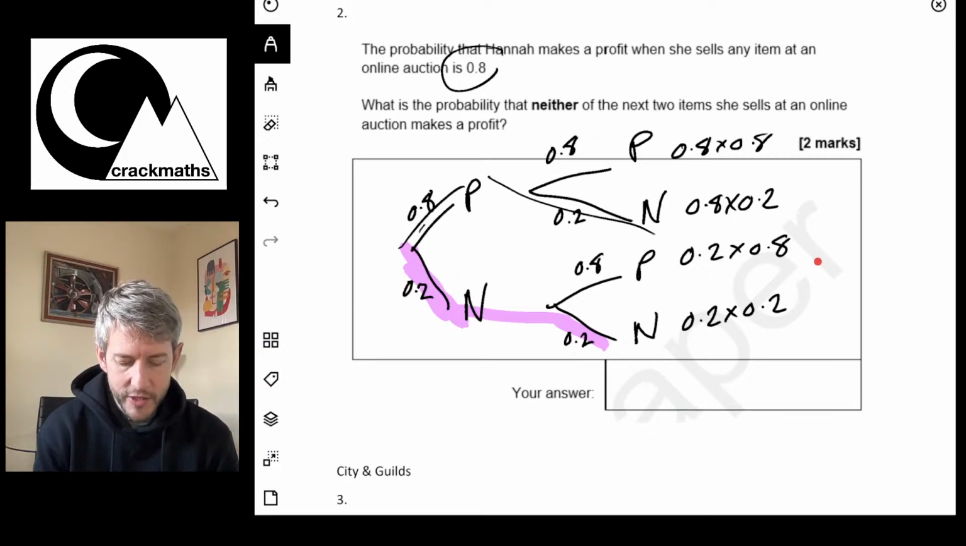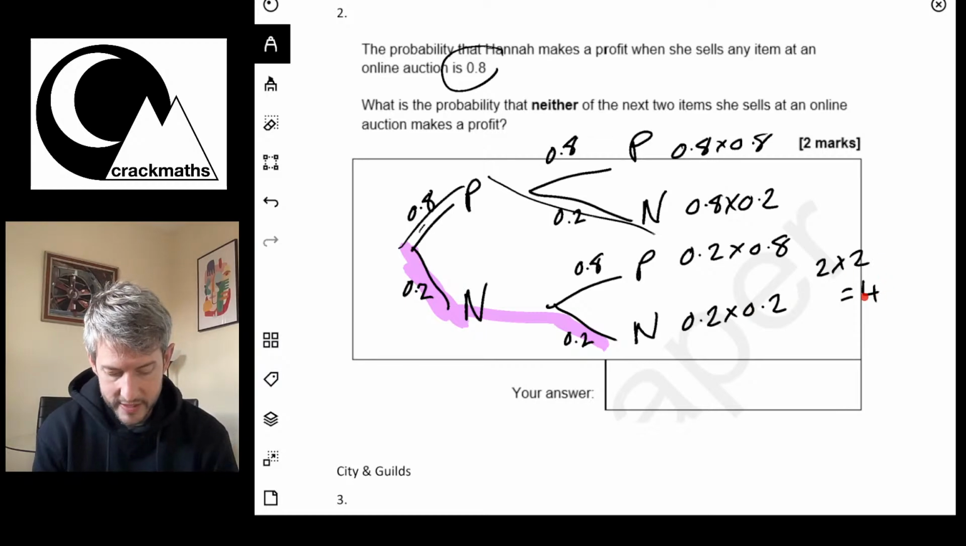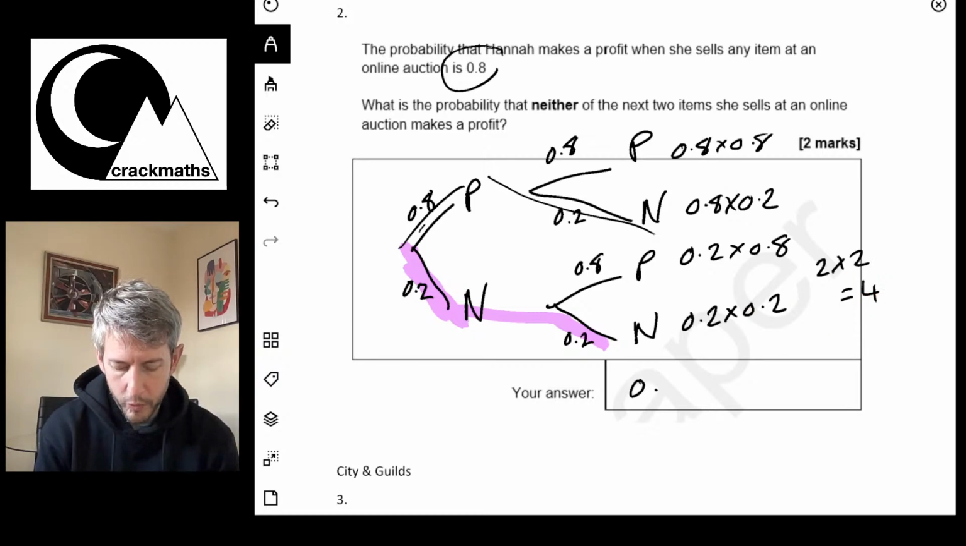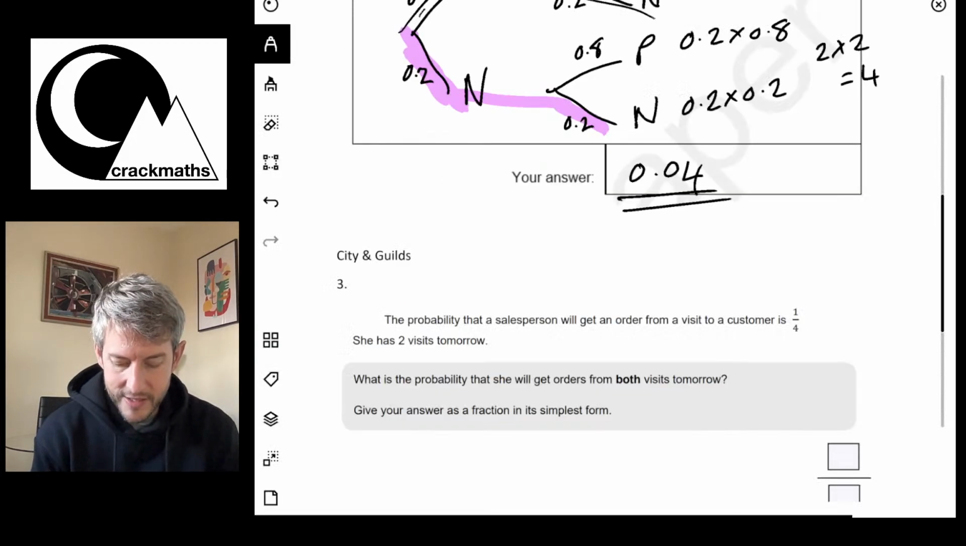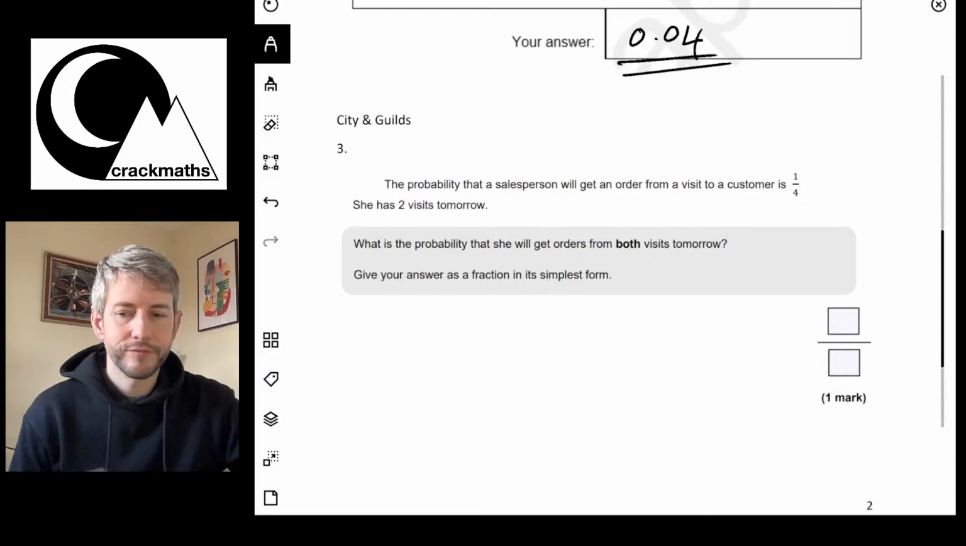Now this is like doing 2 times 2, which is 4. And then I've got to divide it by 10 twice. So this becomes 0.04. Okay, so there we go. That is the probability that she doesn't make any profit with the next two items that she sells online. Okay, let's scroll up and have a look at this next question, question 3.